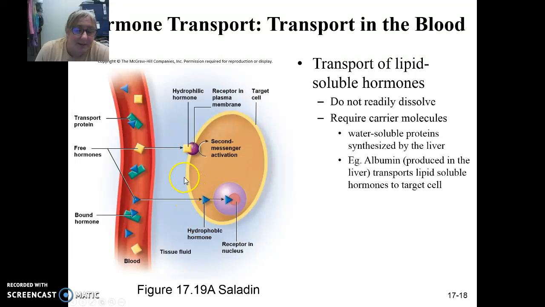They're lipid soluble. The plasma membrane allows small nonpolar molecules to enter through, and then the lipid soluble hormone can then activate the changes within the cell, because it's going to bind inside the cell.